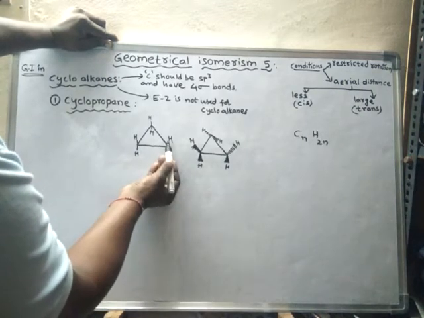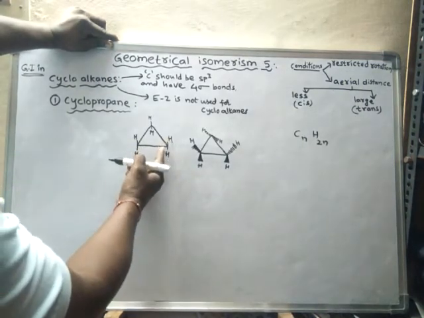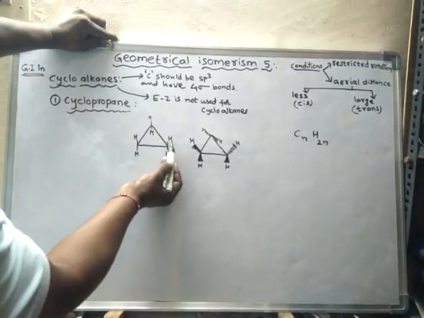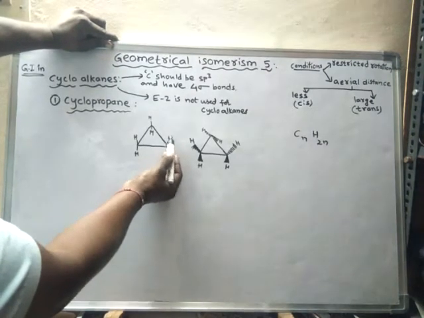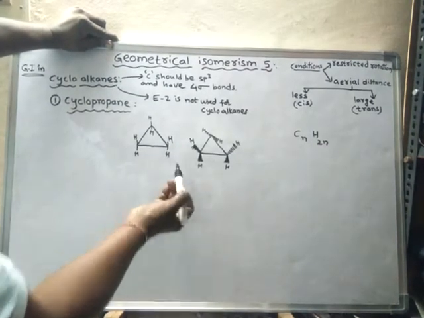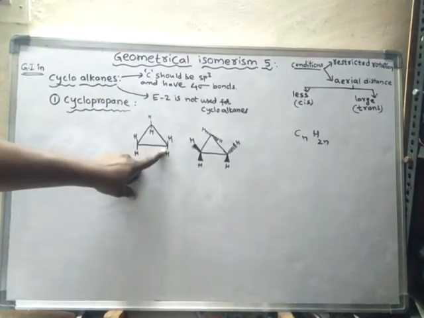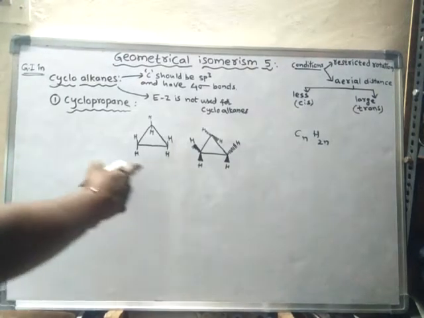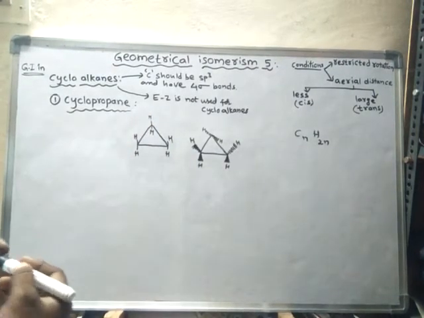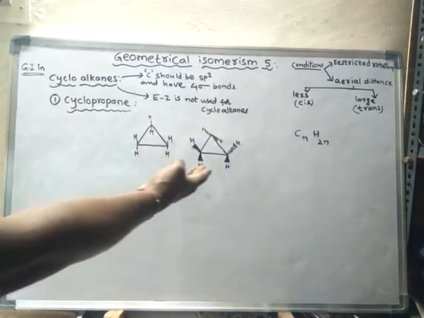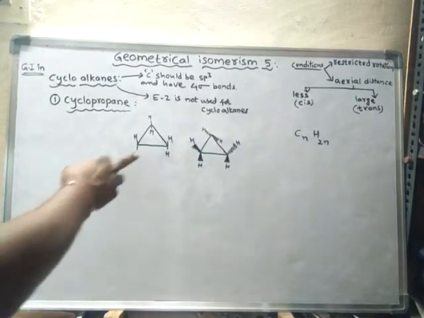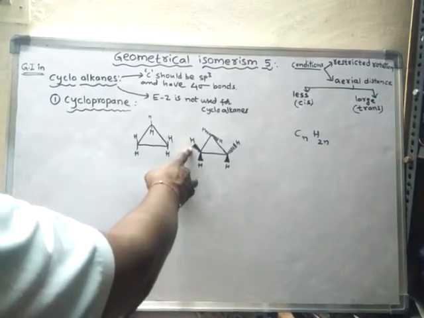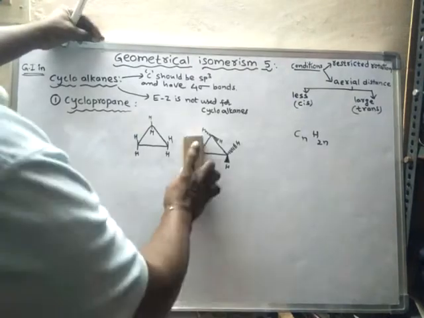The one which is towards the observer is generally denoted upwards, and the one which is away from the observer is denoted downwards. This is the simple way of representing this structure, so I will use this structure instead of the other. This is solid wedge and this is dash wedge.